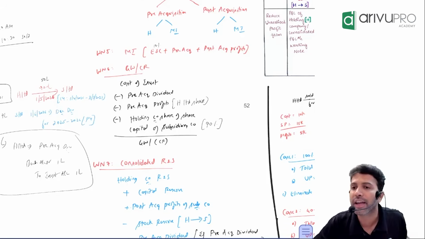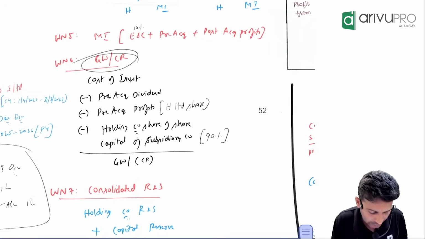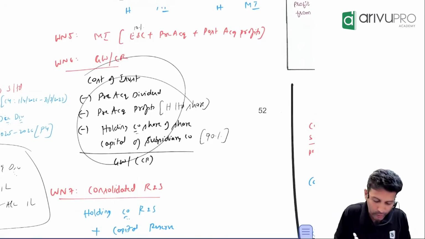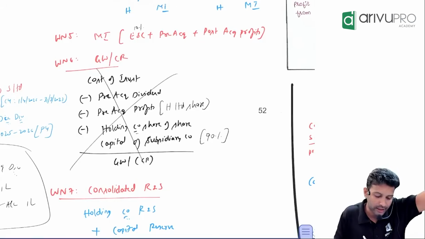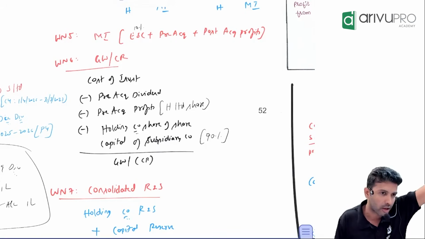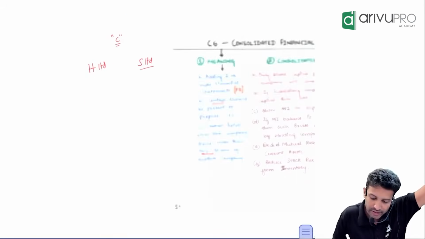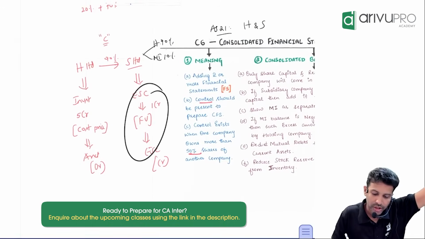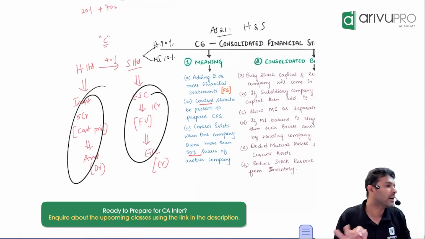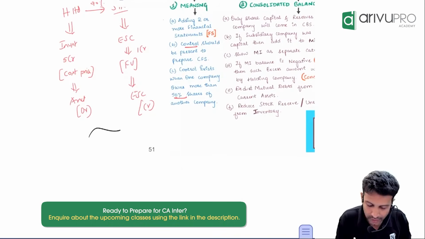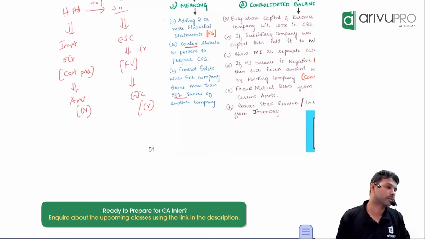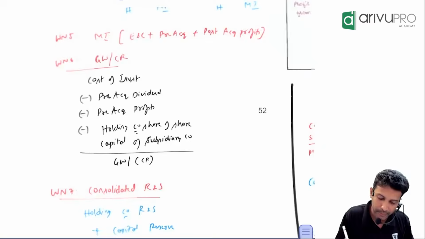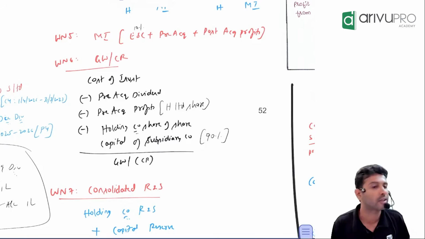What is the intention of working note number 6? To calculate goodwill or to calculate capital reserve. Through this working note, two things will get nullified. What are those? One, investment will get struck off, and the share capital of the subsidiary company also will get nullified. Instead of these two, what will come? Goodwill or capital reserve. That calculation happens in this format through working note number 6.